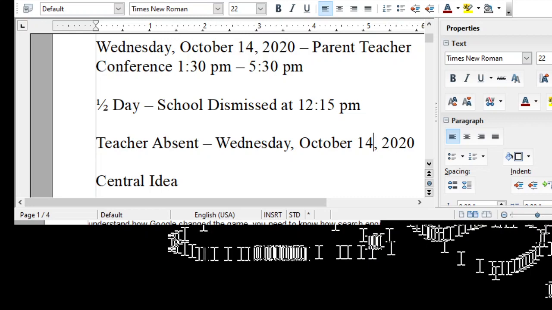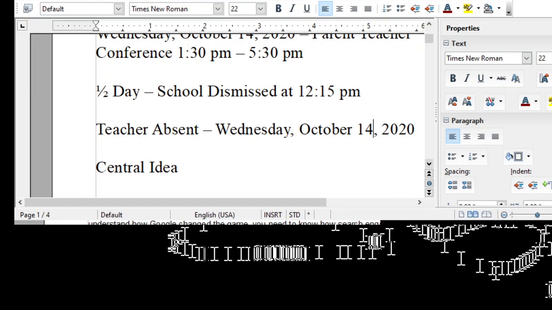So I asked you to identify the central idea, and then you had to go back to the text and find a sentence from the text to prove or to support your central idea.